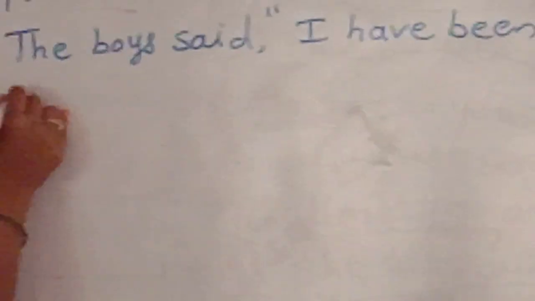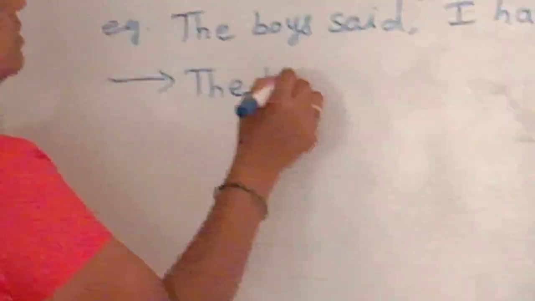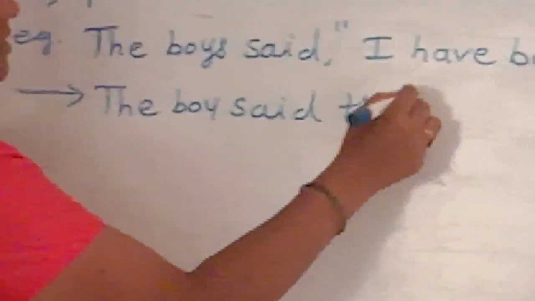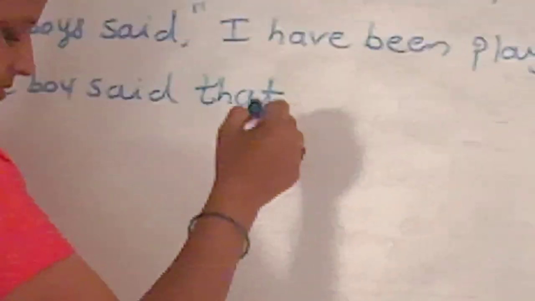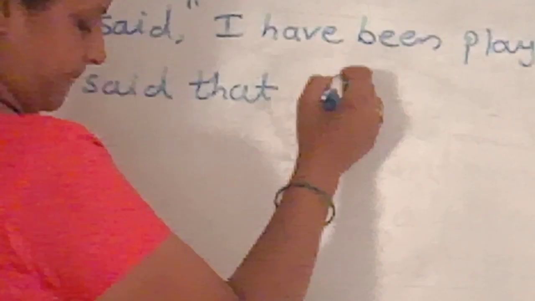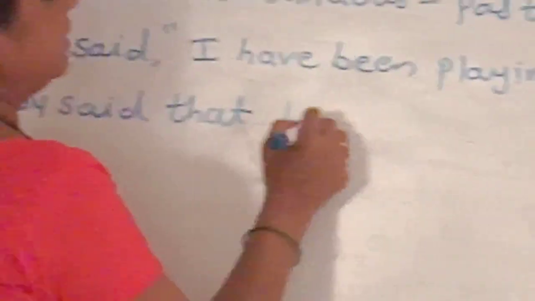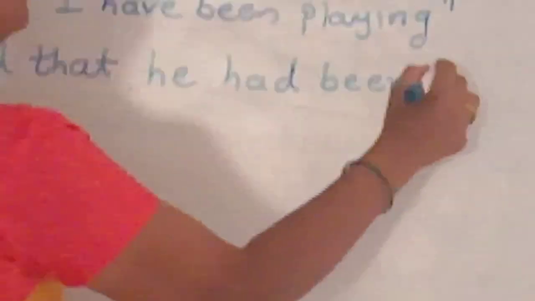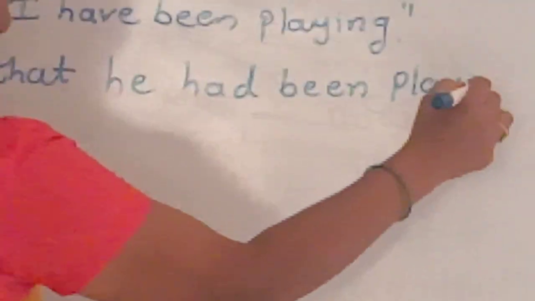The answer is, the boy said, we take conjunction that, he had been playing.